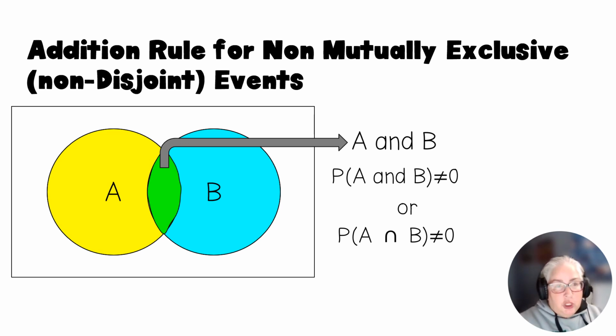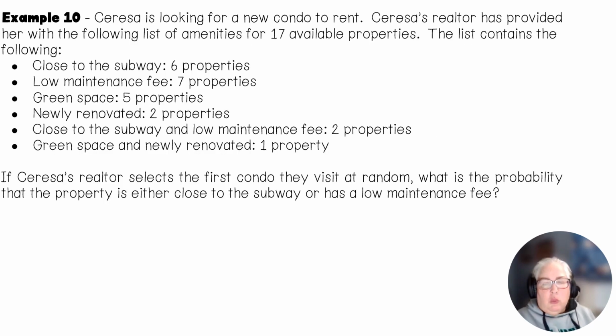Okay, so I just want you to know disjoint means that the circles overlap. So you have something that fits in the left and it can also fit in the right. All right, now I also want you to notice that means that the intersection is not 0. So when I count things, technically they get counted twice. Because if I have them over here in the animals and I have them over here in the things that can fly, when I count them, I end up counting them twice. So what I have to do is I have to subtract them out once.